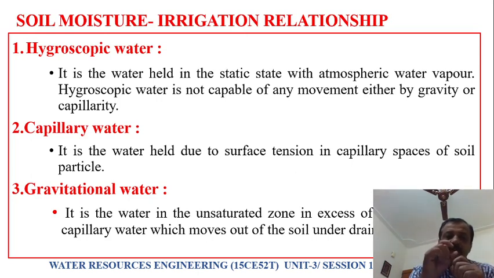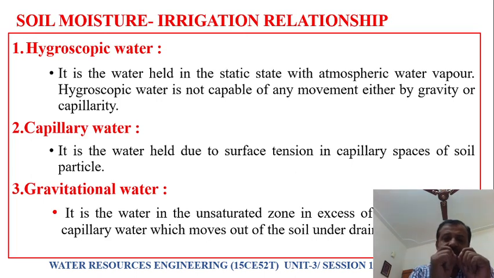Next, capillary water. What is capillary water? It is the water held due to surface tension in the capillary spaces of soil particles. What is capillarity? It is the rise of water when a small diameter tube is placed inside water.